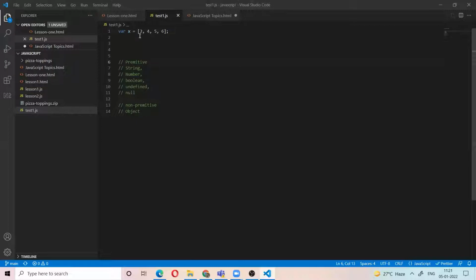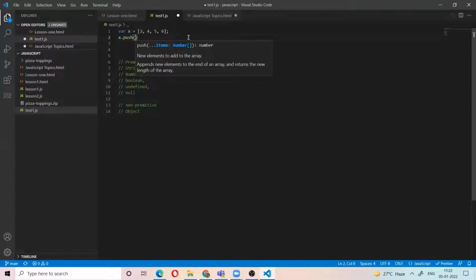If you have one value, that is the primitive data types. If you have multiple values, then that is a non-primitive. Non-primitive data types are mutable. What is mutable? We can change the value. That means we can use the new value. For example, I add the new value using this function.